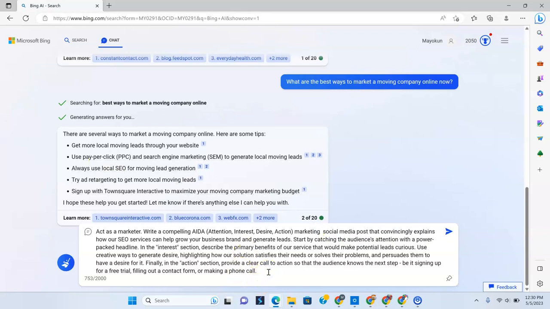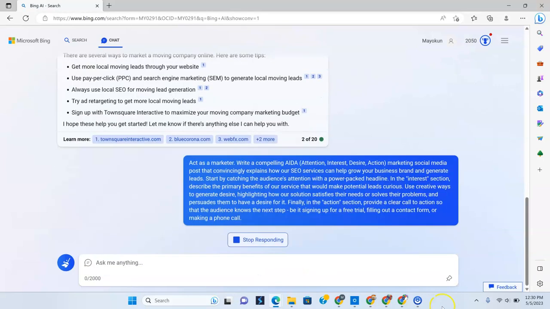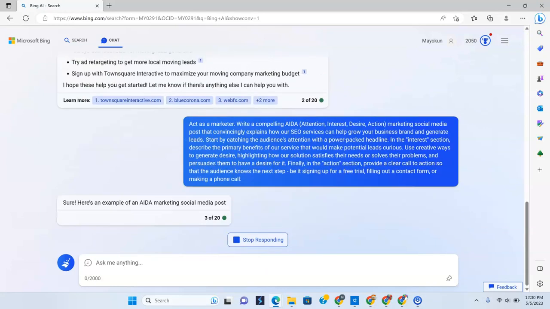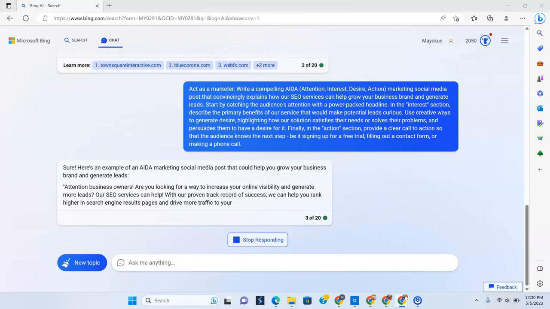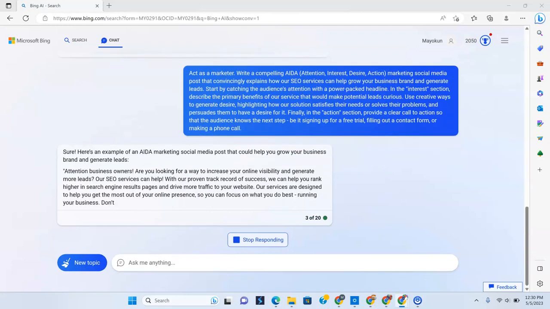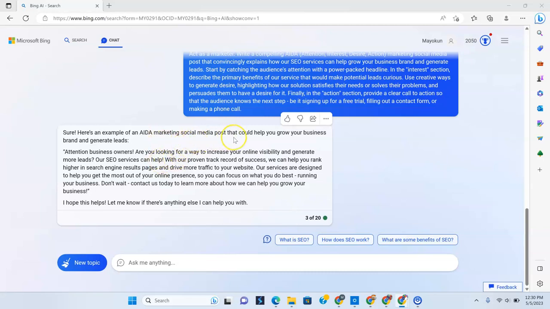Okay, so here we go. Now we're going to send this and see what it does. And at the same time, I am going to go to Bard to do the same thing. And let's see the results that it gives us. Okay, sure. Here's an example of an AIDA marketing social media post that could help you grow your business brand and generate leads.